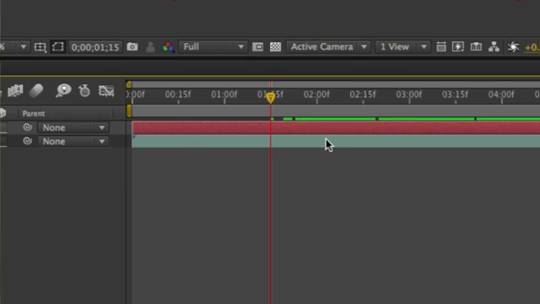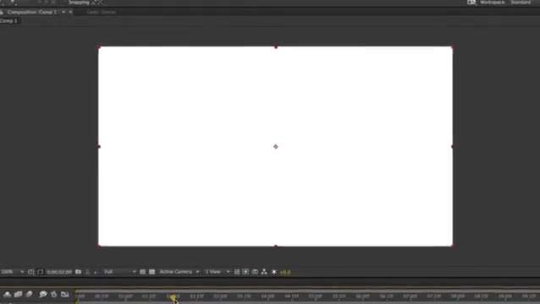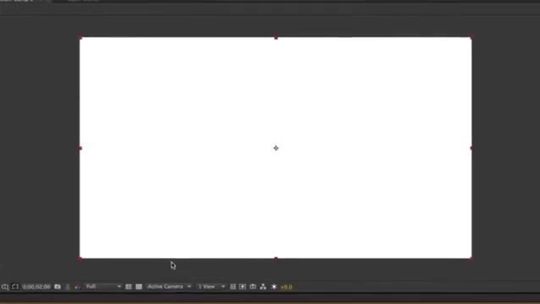Once you click OK, you want to trim the solid. So place your time indicator over here towards the left of the timeline and press Command left bracket or Control left bracket on Windows. Move the time indicator down towards the right a little bit and use the keyboard shortcut Command right bracket or Control right bracket on Windows to trim it. If you want to adjust the position of the solid, simply click and drag it somewhere else within the timeline.